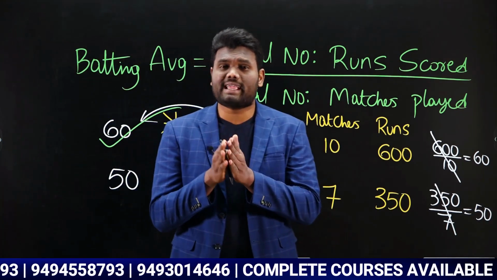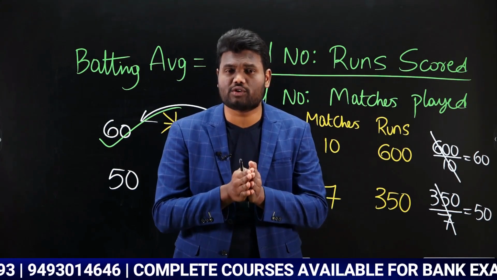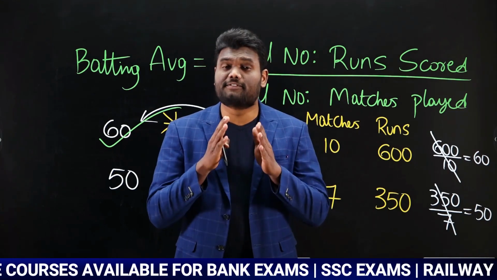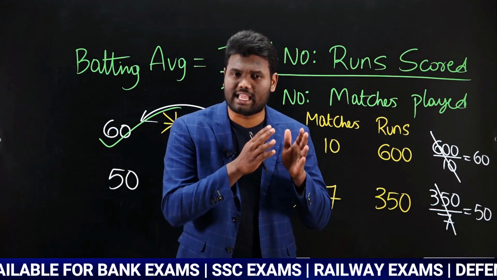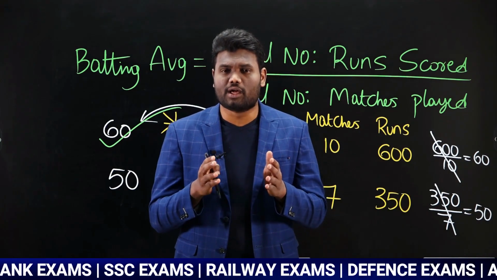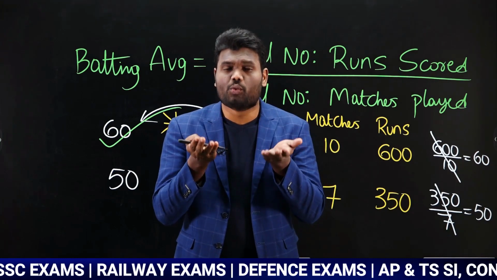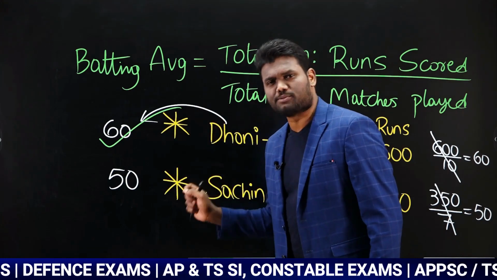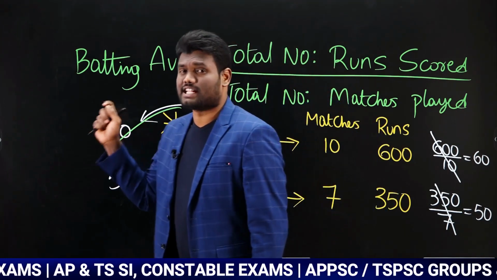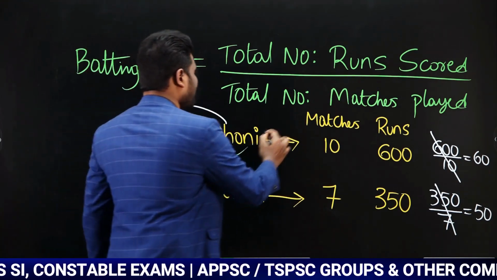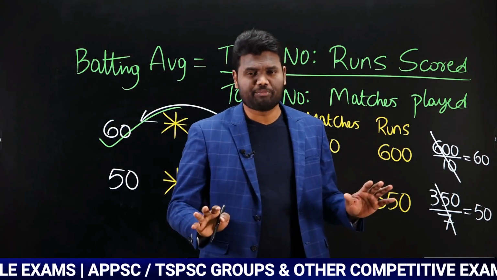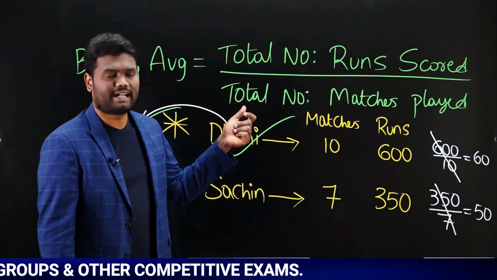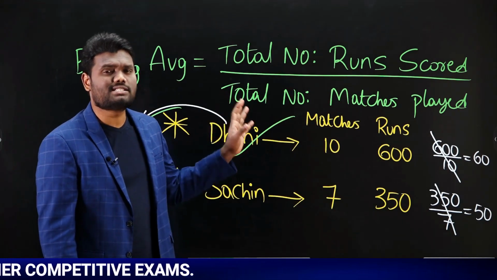Because Dhoni is going to score 60 runs every match, whereas Sachin is going to score 50 runs every match. The more runs per match, the better the batsman. So Dhoni is the best batsman when compared to Sachin. Simple definition: batting average is nothing but total number of runs scored divided by total number of matches played.